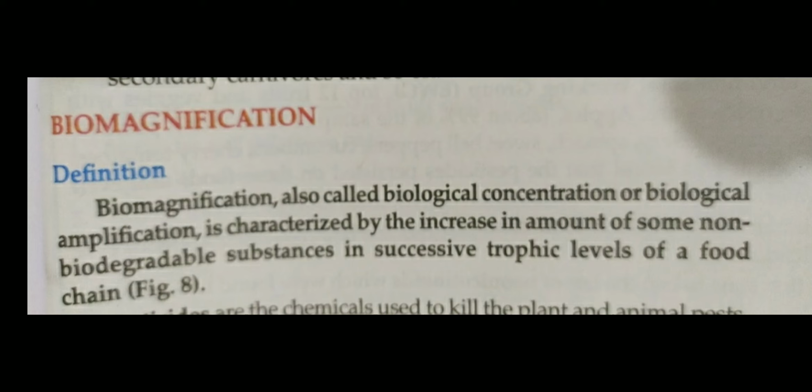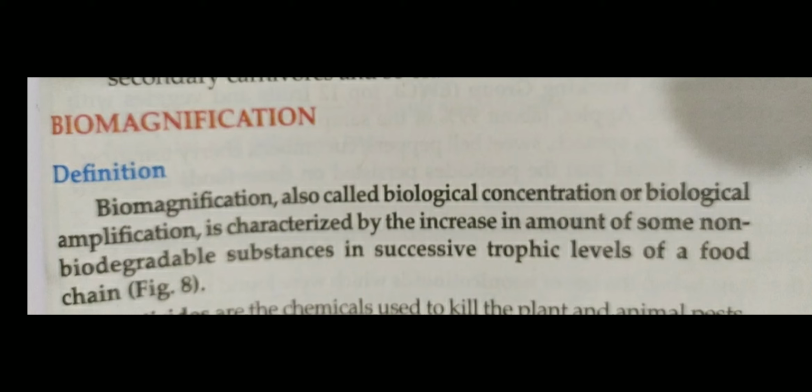It is a very complicated process, but we have to understand it very easily. First the definition of biological magnification, and then we will discuss its explanation. Biological magnification is also called biological concentration or biological amplification. It is characterized by the increase in the amount of some non-biodegradable substances in successive trophic levels of the food chain. So try to understand, children.